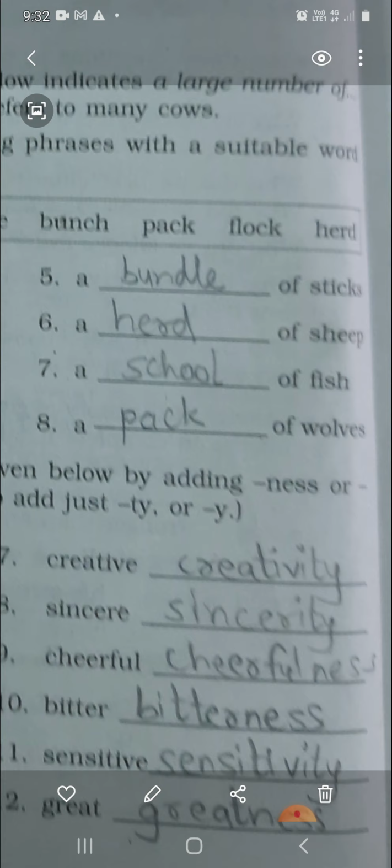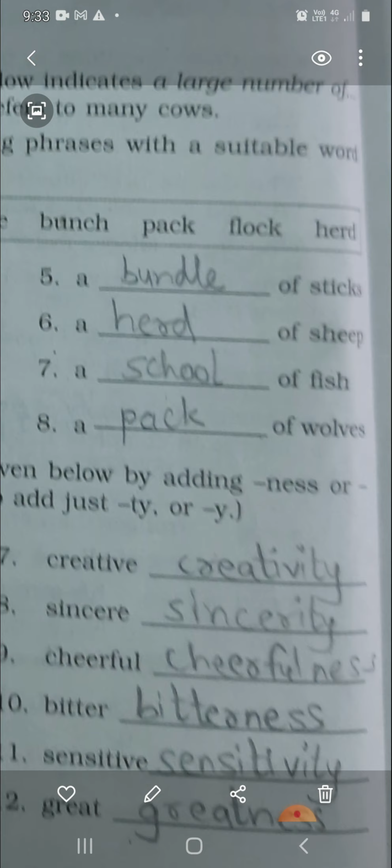A herd of sheep. Now there is a difference between SHIP and SHEEP. When we use the word SHIP, it is a means of transport. SHEEP refers to the animal. A school of fish. So if there are so many fish, now we don't use the word fishes. The fish itself is the plural word. So, collection of fish is called a school of fish.